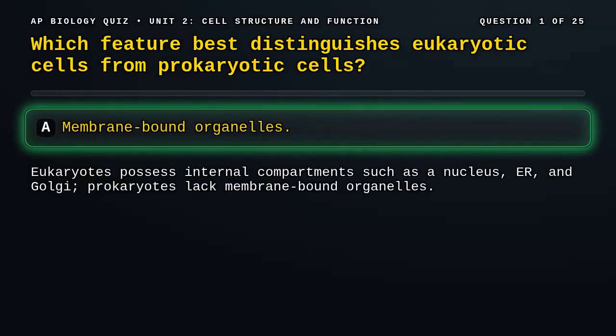Correct answer, A. Eukaryotes have internal membrane-bound organelles, including a nucleus. Prokaryotes lack these compartments but still have DNA, ribosomes, and often a cell wall.